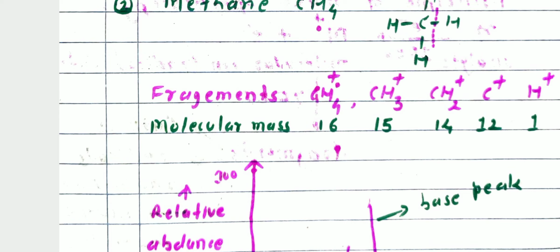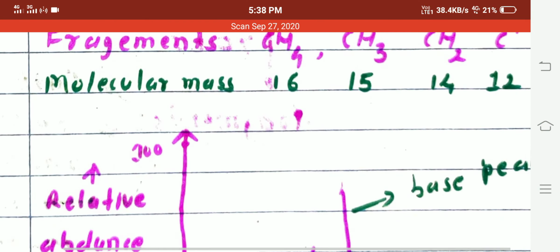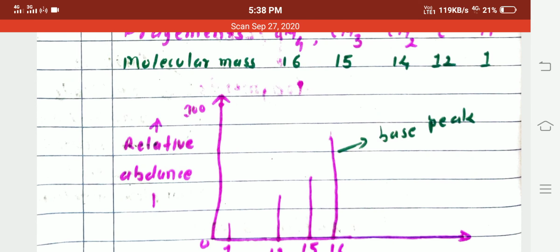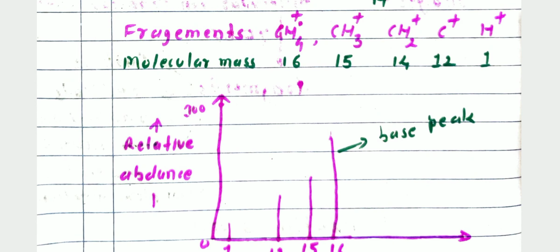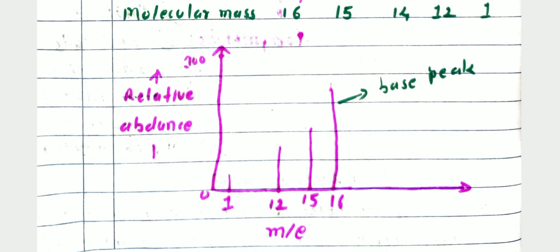Then I am showing here the mass spectrum of the methane molecule. The graph is again drawn as relative abundance against m/e, that is the mass to charge ratio. Here 16 means CH4+ dot, that is the parent ion, having molecular mass 16. This parent ion shows the long line, that is the base peak.